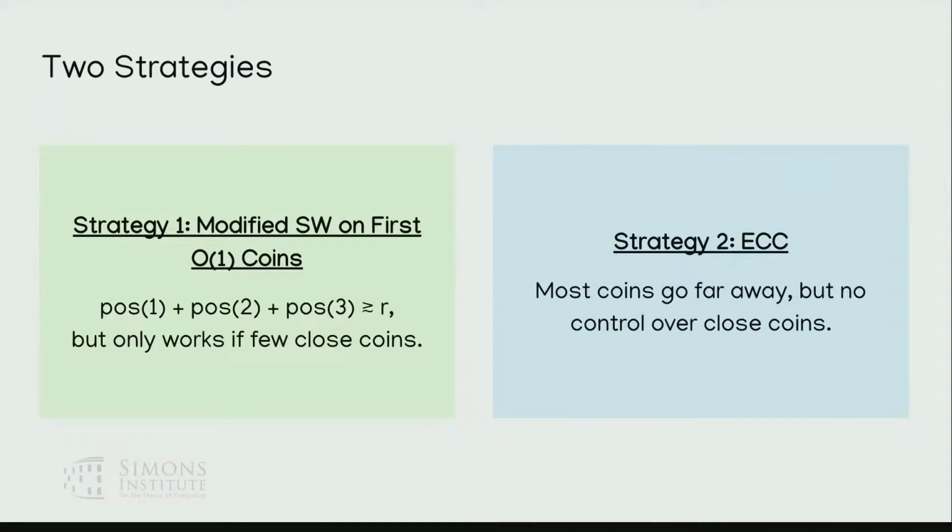In strategy two, the error correcting code will actually send most coins far away. Of course, we don't have any control over the close coins, but strategy one is going to be able to handle those. So in some sense, we have two strategies which both have their own weaknesses. One only works if large coins are really far, but it has other properties you want. With strategy two, you can't do anything about the close ones, but it allows you to get to a point where strategy one will work.